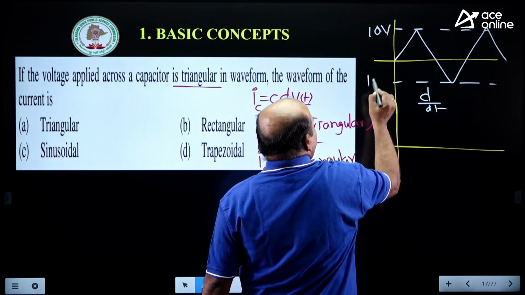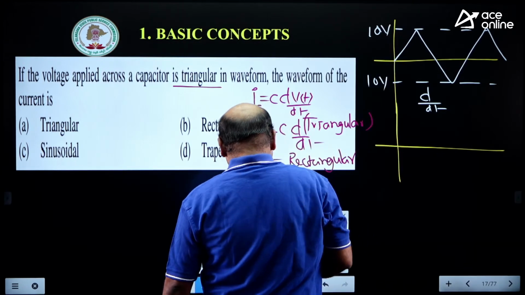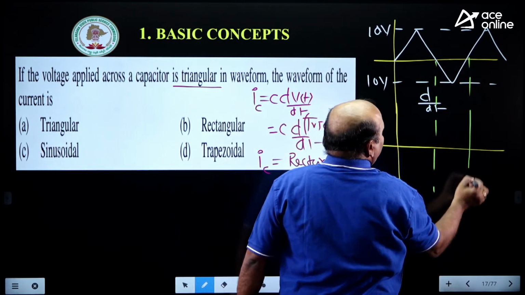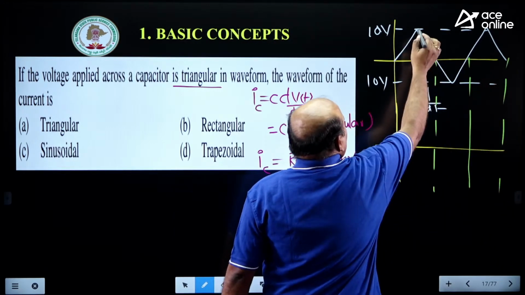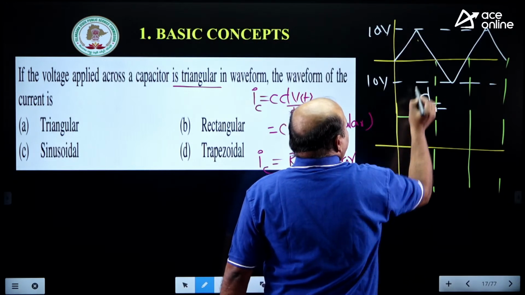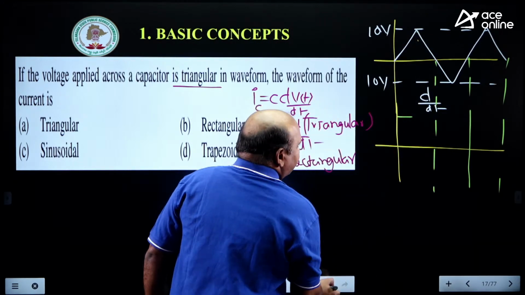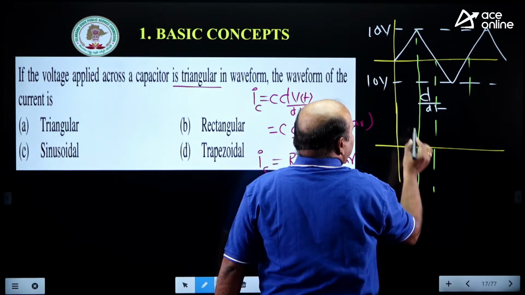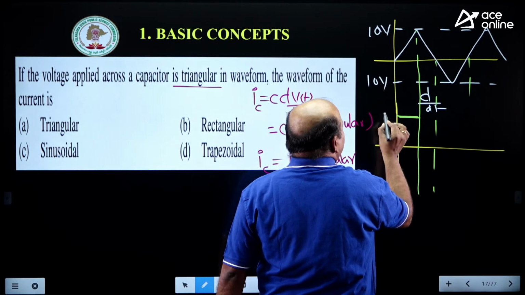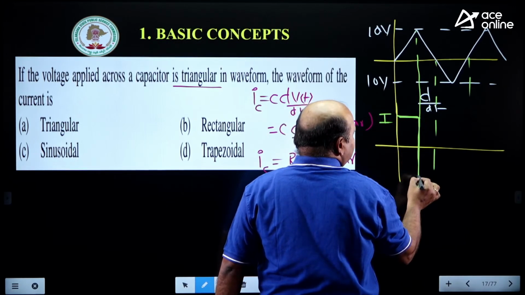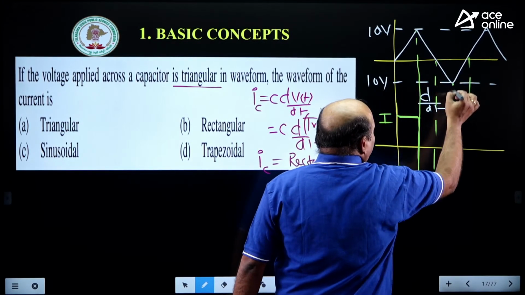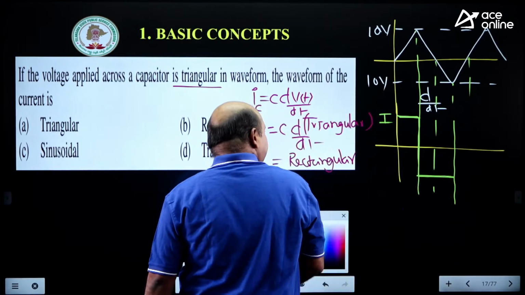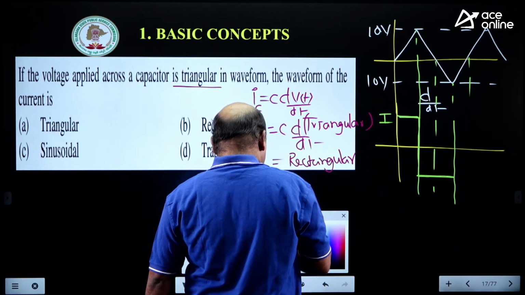Suppose 10 volts is given. From here to here we are getting the positive slope. Then this is the current I, and from here to here we get the negative slope. This is the way we can take it.